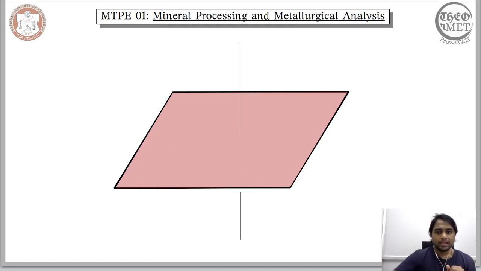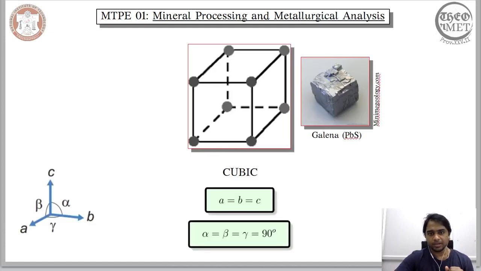In the 2-dimensional consideration, we saw that just 2 vectors were necessary, along with the angle between them, in order to recreate or capture the arrangement of entities in a given plane. The requirement was just 2 vectors, the magnitude of these vectors and the angle between them. Now, when we extend it to 3 dimensions, we need to include an additional vector. So far, we have just been considering these A and B vectors for the lattice plane and the unit mesh.